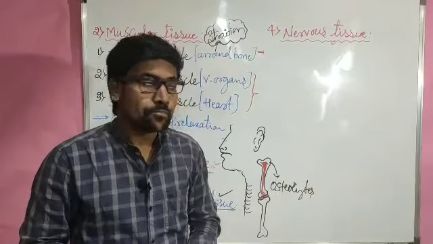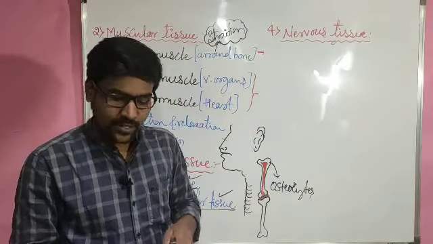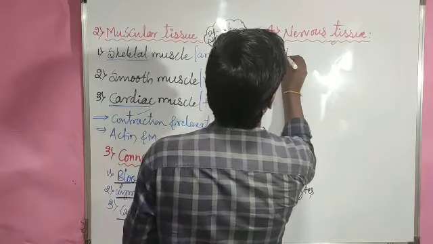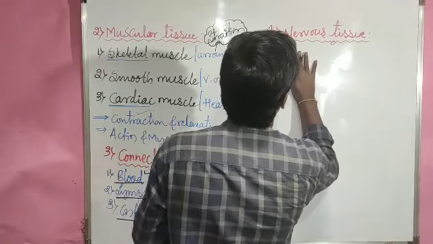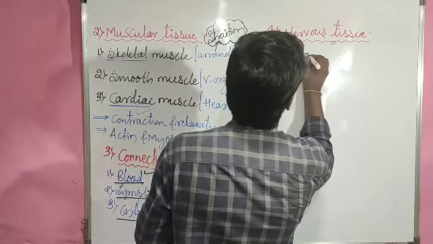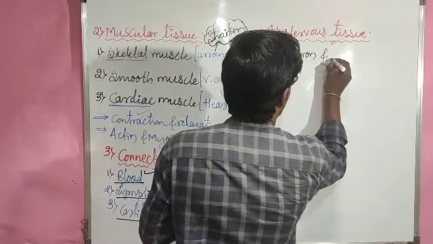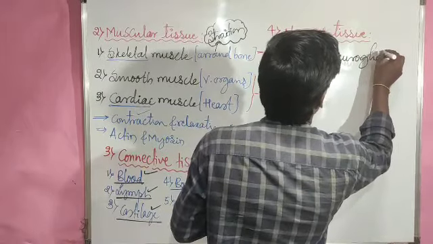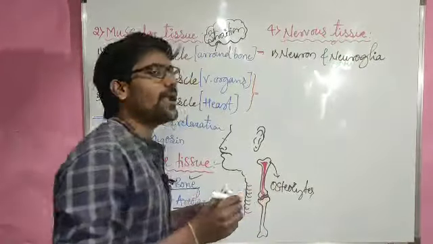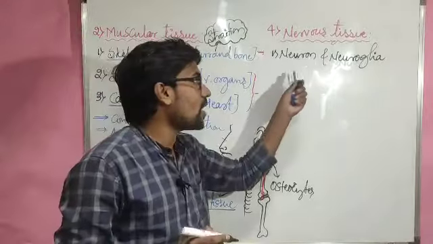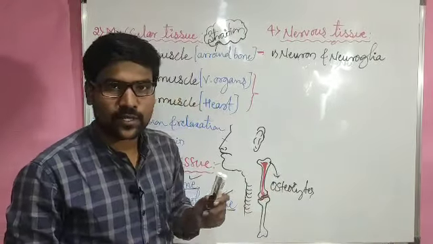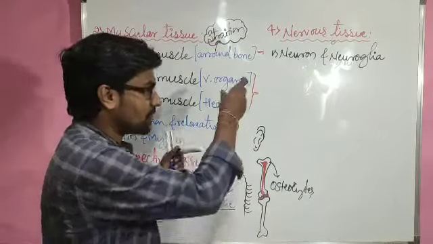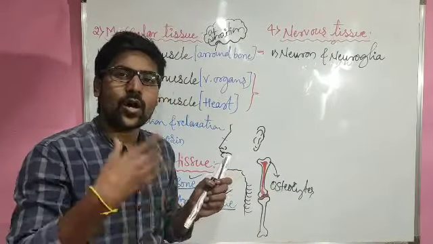And that nervous tissue is majorly made up of two special cells. The one cell is the neuron and the other cell is the neuroglia. Neuron and neuroglia are the special components of nervous tissue. And if we consider the nerve cell, the neuron, it is actually a longitudinal cell.